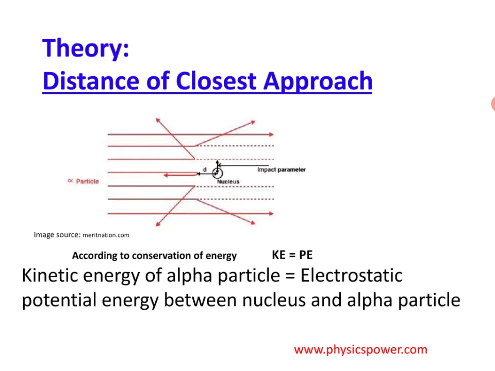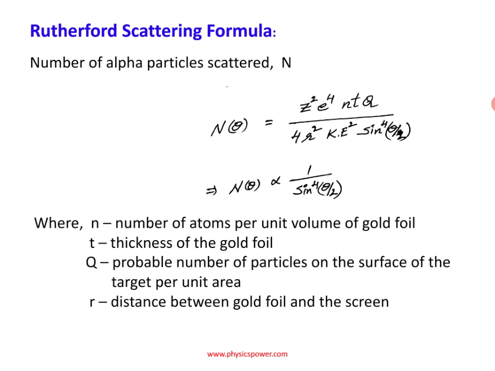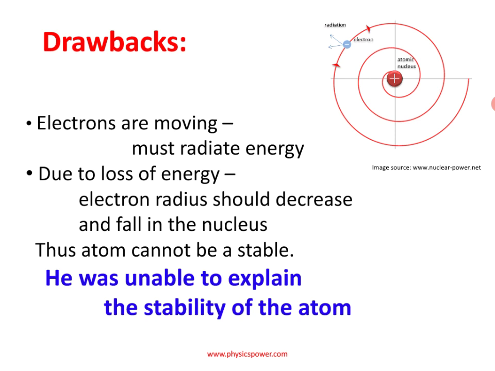But later on many people asked many questions, and for those he was unable to give details. The first one is, he said electrons are revolving continuously around the nucleus. According to the fundamental laws of electrodynamics, any moving charged body should emit electromagnetic radiation. So if the revolving electron emits radiation, it should lose its energy and slow down.